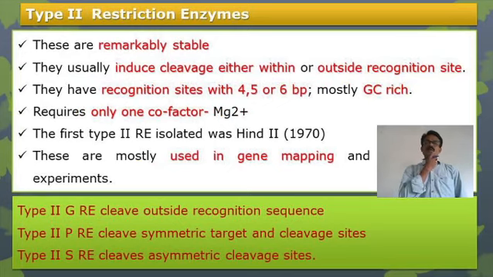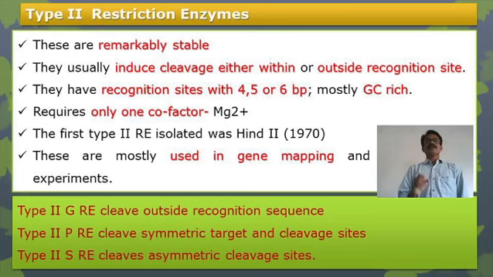Now type 2 restriction enzymes, these are remarkably stable enzymes. They induce cleavage either within or outside the recognition site. They have recognition sites of 4, 5 or 6 base pairs, and mostly these recognition sites are GC rich.